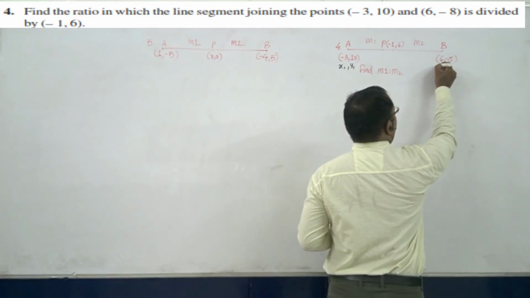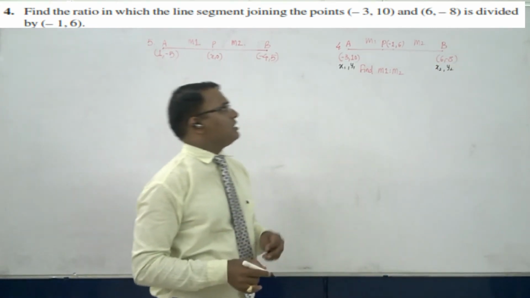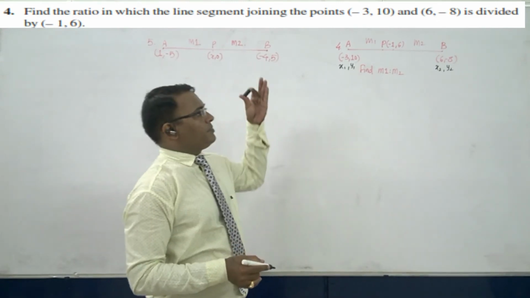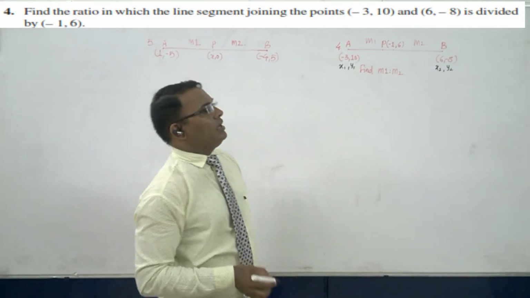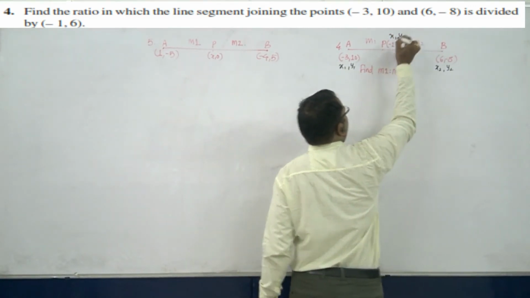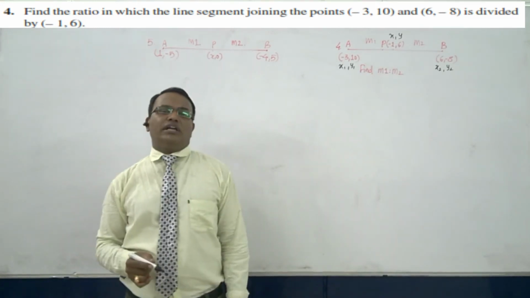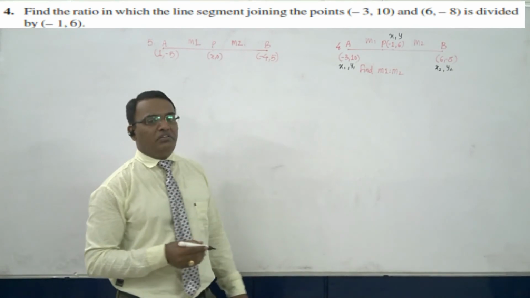Point B has x2 = 6, y2 = -8. The point dividing this segment is also given, that is x = -1 and y = 6. What we have to find here is the ratio in which the line segment is divided.